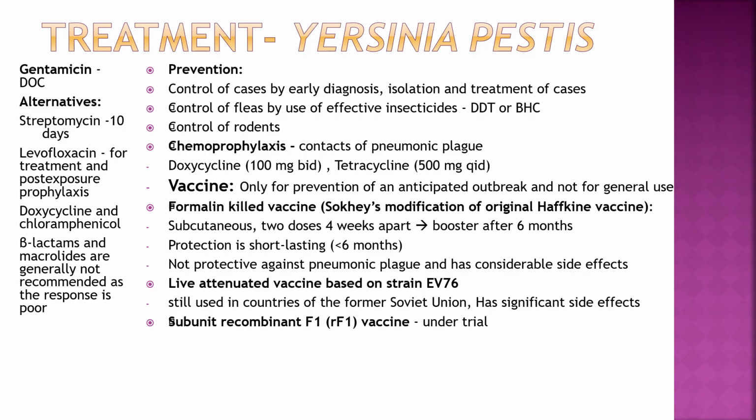Formalin killed vaccine, a modification of the original Haffkine vaccine. Subcutaneous, 2 doses 4 weeks apart, booster after 6 months. Protection short lasting, less than 6 months, not protective against pneumonic plague and has considerable side effects. Second, live attenuated vaccine based on strain EV76, still used in countries of the former Soviet Union, has significant side effects. Subunit recombinant F1 or F1-V vaccine under trial.